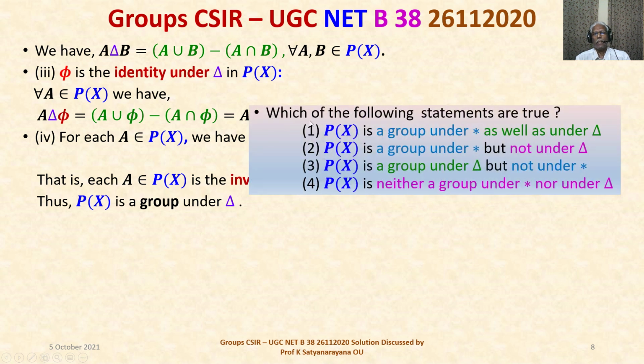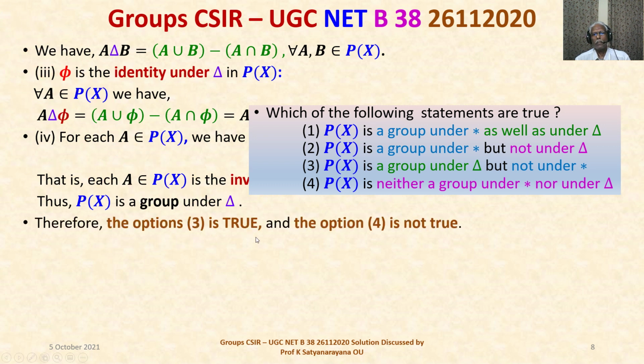So in this, power set of X is a group under delta but not under star is the correct option. Therefore, the option 3 is true, the option 4 is not true. And that is the discussion of the group structure of power set of X under two operations, intersection and delta.